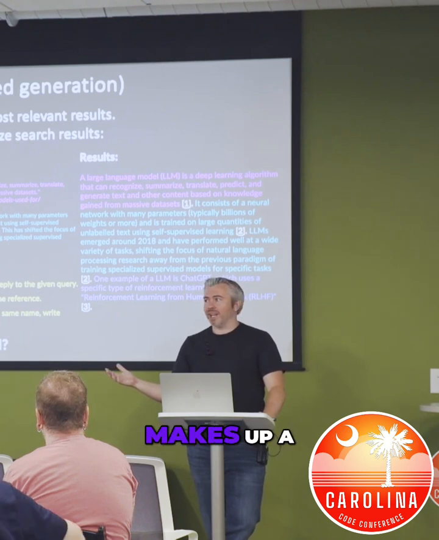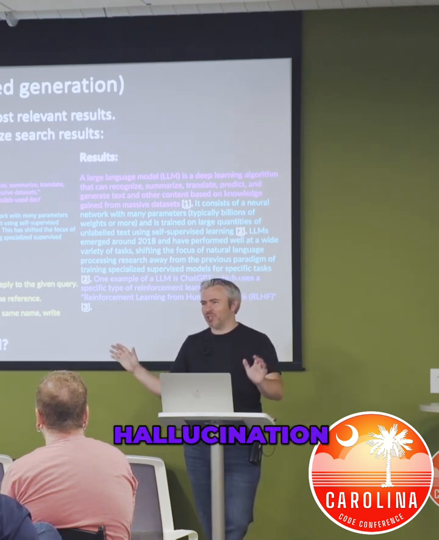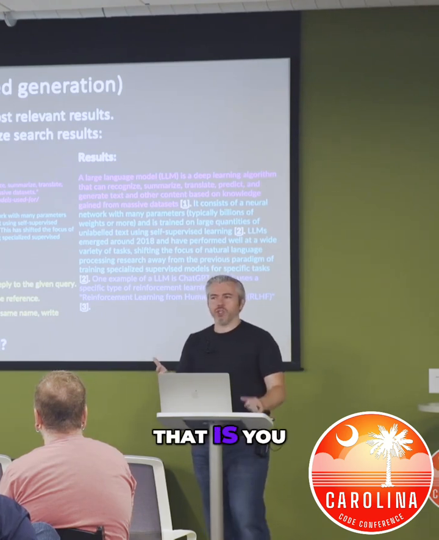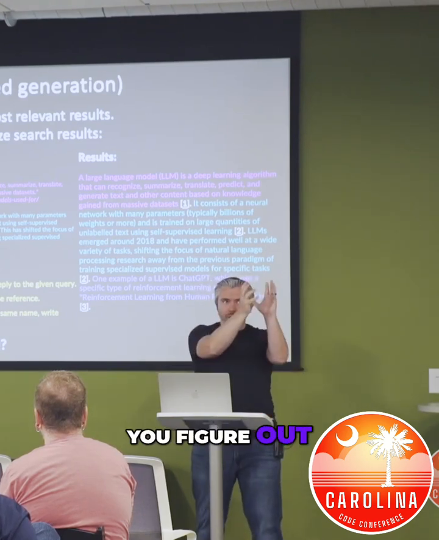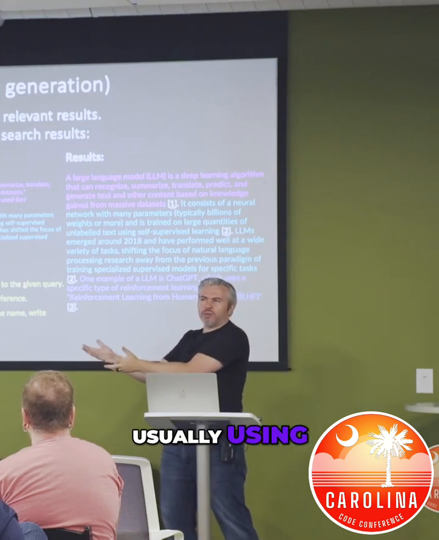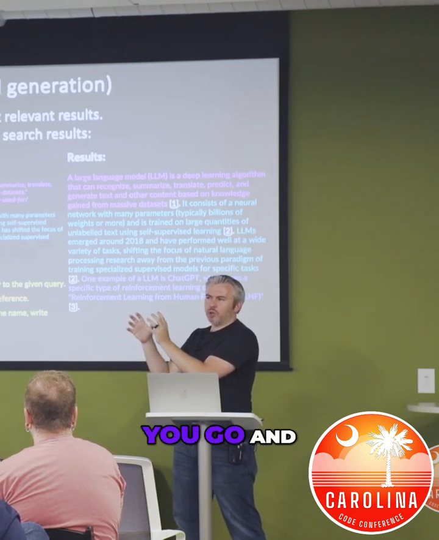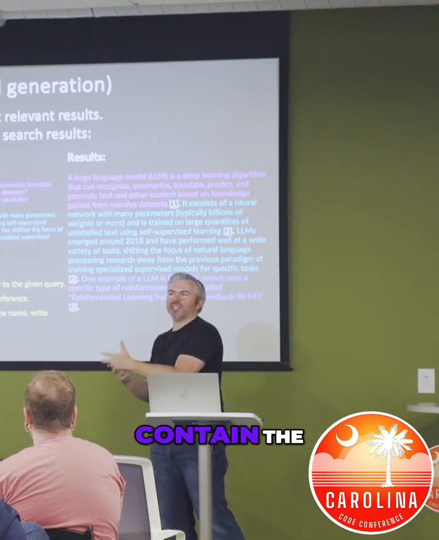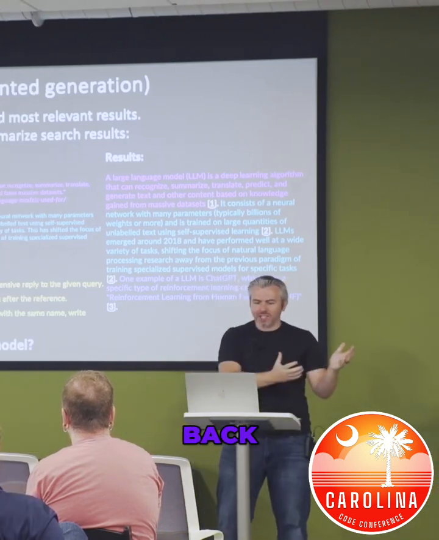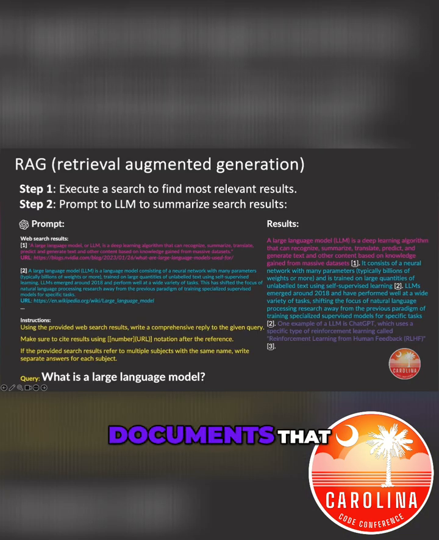This really makes up a bunch of stuff that's not true. That's hallucinating like crazy. Everybody talks about hallucination. Well, the way you prevent that is you figure out what the user's asking about. You go and you run a search, usually using vector search, but you can use all sorts of different hybrid search techniques. You find the search results that actually contain the answers, give those back to the LLM, and then the LLM is grounded in those documents that have real, up-to-date data and information.